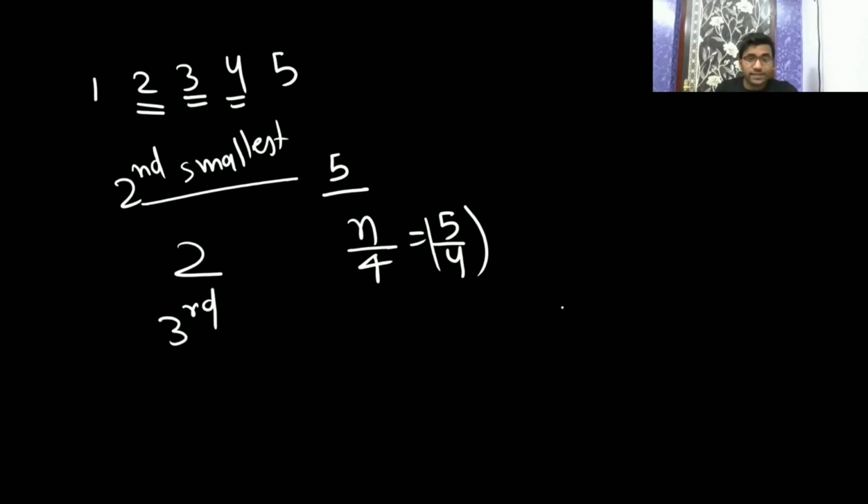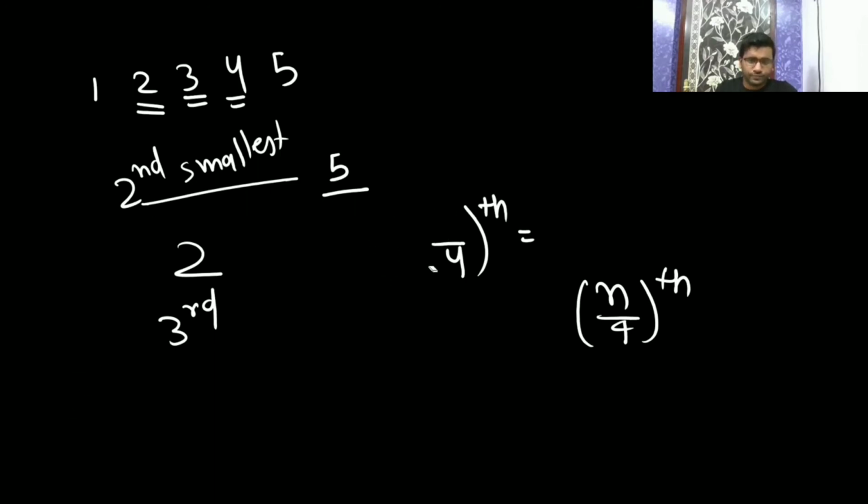Like this, they are asking n by fourth smallest element, like 5 by fourth smallest. So it is going to be 1 point something, so you will take some approx like 2. Am I clear to all of you?